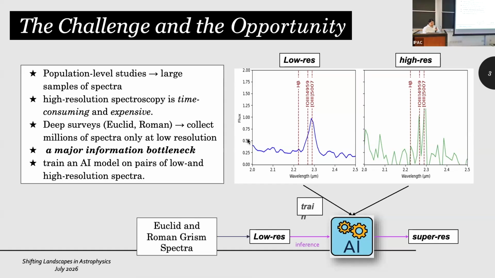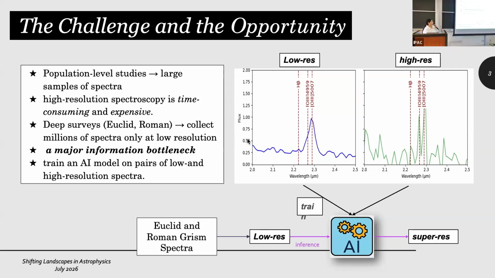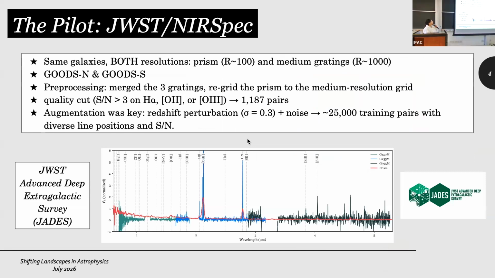This is exactly where the Euclid and Roman Grism spectra come into the picture. If we build this AI model, we can use it to convert the Euclid and Roman Grism spectra to high resolution. So the pilot study was done using JWST NIRSpec data from the JADES survey. The JADES survey gives us access to two different resolutions, the prism resolution, which is approximately R of 100, and the medium grating, which is R of approximately 1000.